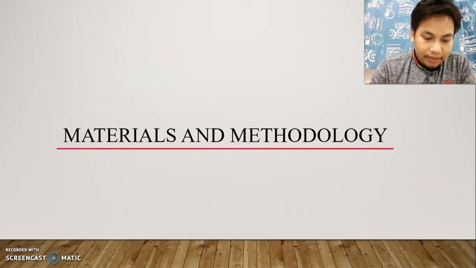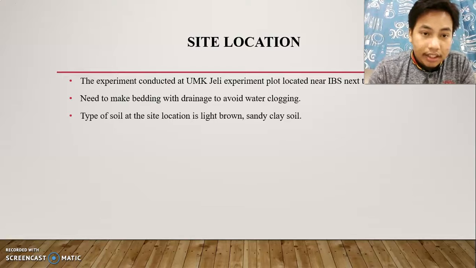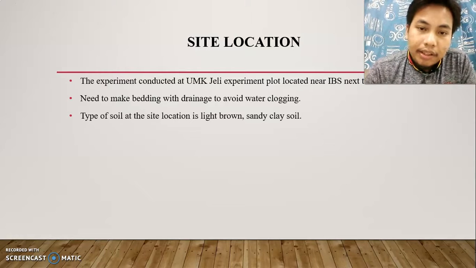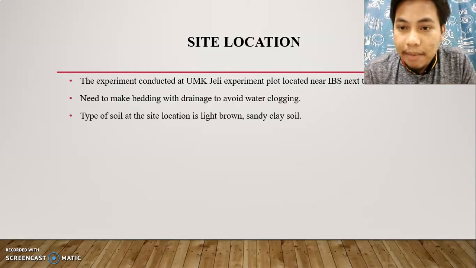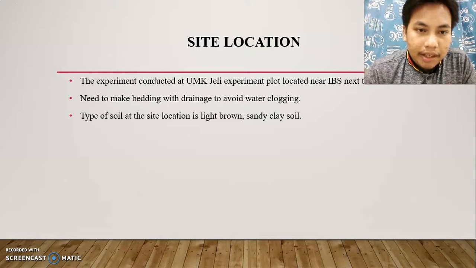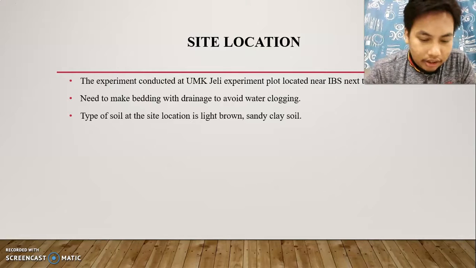Then I will go on to chapter 3, materials and methodology. My first subtopic is site location. The experiment will be conducted at the UMK Jeli experiment plot, located near IBS, near the river. I need to make beds with drainage to avoid waterlogging. The type of soil at the site is light brown sandy clay soil.